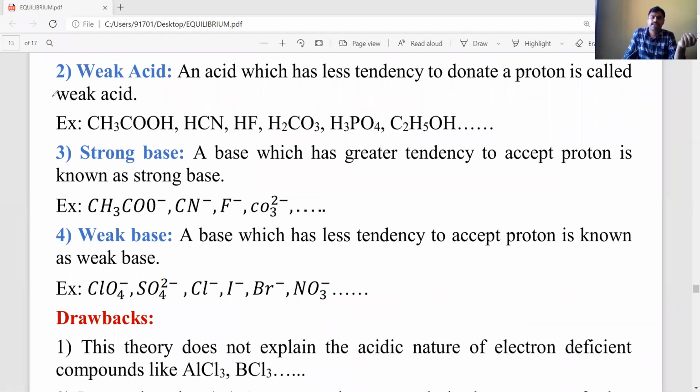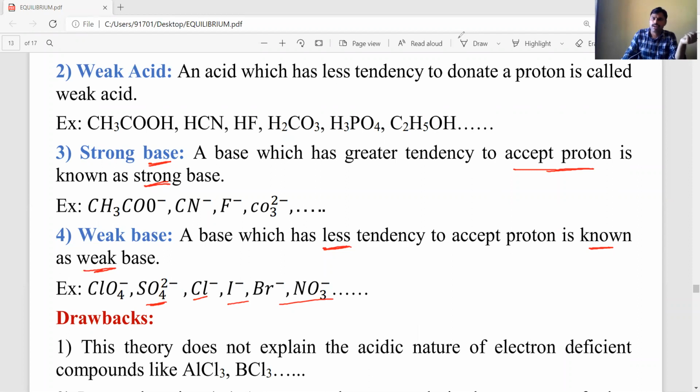Now let's see bases similarly. Bases are also divided into two types, strong and weak. According to this theory, what is a strong base? A strong base is a substance with a greater tendency to accept protons. The acceptance of protons is very fast. Such substances are called strong bases. Examples I already said before. Weak bases: weak base means the proton accepting tendency is weak or less. Weak base examples: ClO4 minus, SO4 2 minus, Cl minus, I minus, and NO3 minus.